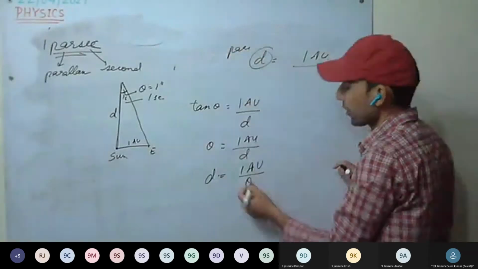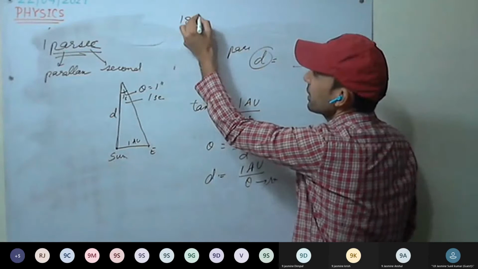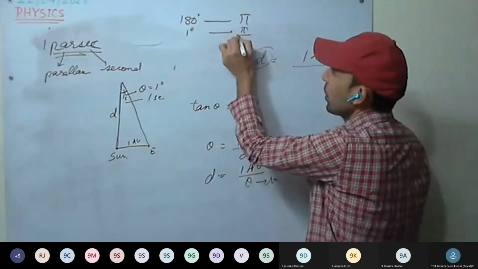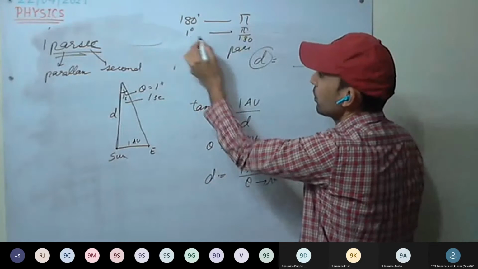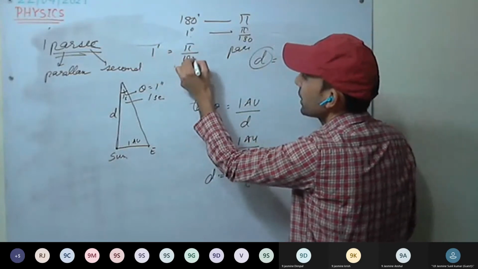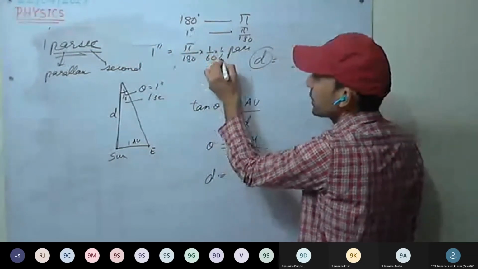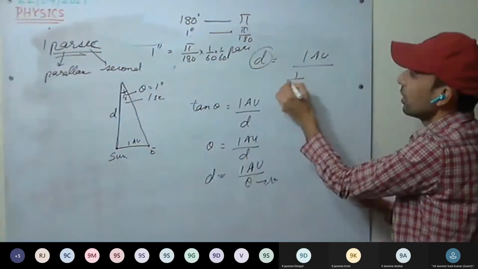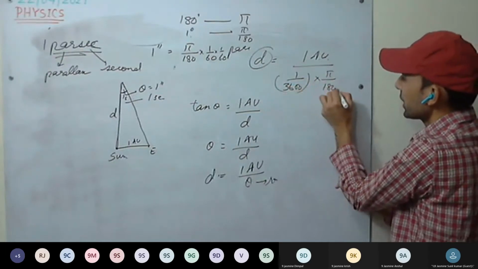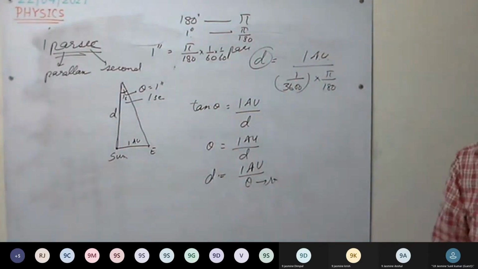Theta must be converted into radians. We require it in radians. 180 degrees is pi, so 1 degree is pi upon 180. Converting into minutes, 1 minute is pi upon 180 into 1 upon 60. For 1 second, again 1 upon 60. So that is 1 divided by 3600 into pi upon 180. Write 1 astronomical unit in meters, and then you will get 1 parsec.